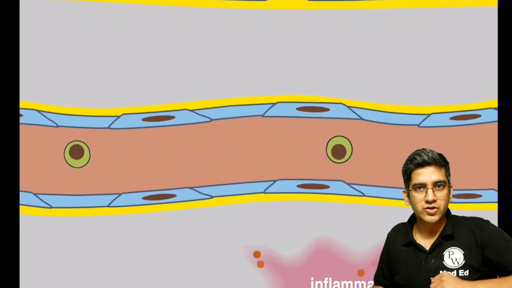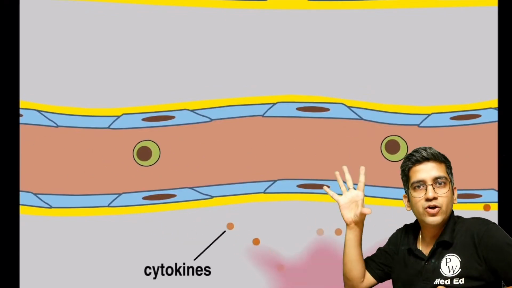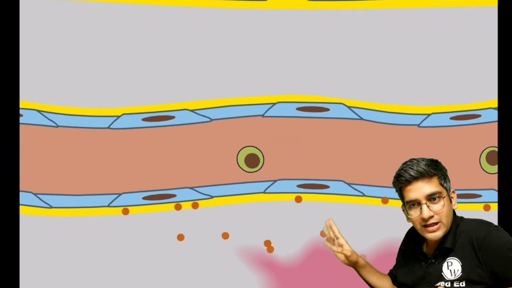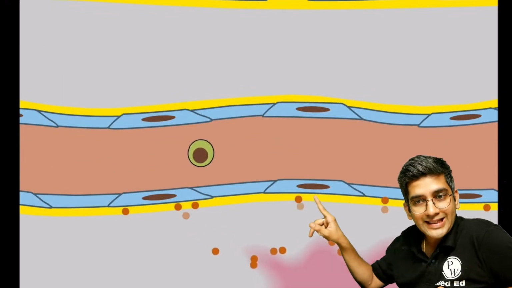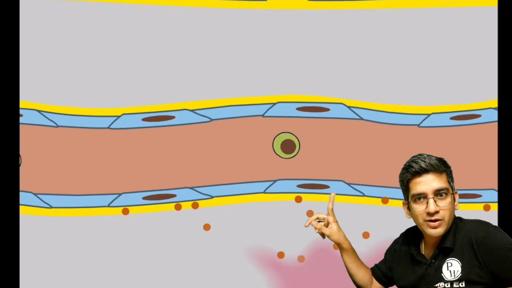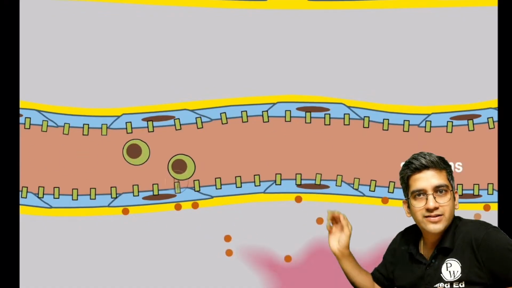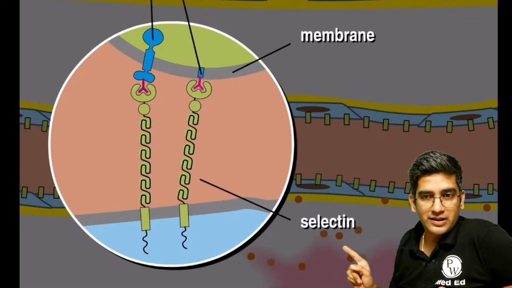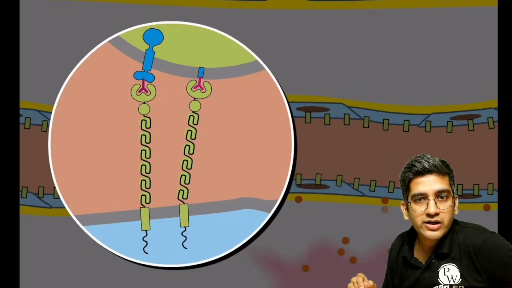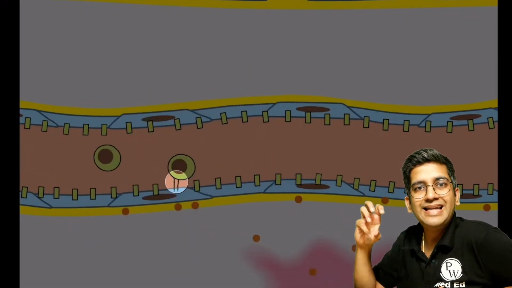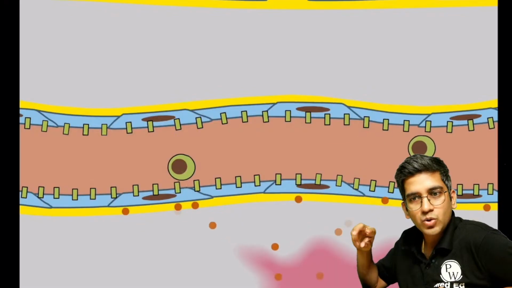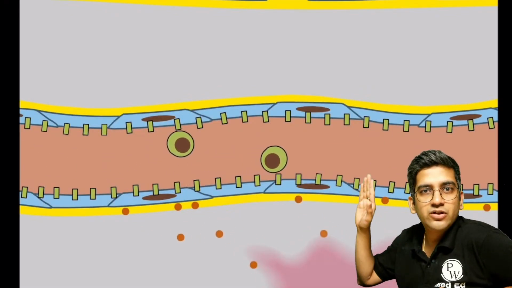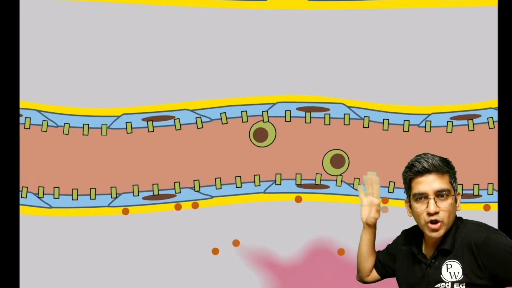So cells flow like this in a laminar flow because of the vasodilation. Margination brings them to the corner, and you'll have cytokines already from the inflammatory side. These cytokines, interleukin 1 and tumor necrosis factor, are the ones which elevate the selectin. Selectin is here, and on the membrane we have the sialyl Lewis X carbohydrate receptor that binds. This binding is a weak bond, so it rolls. The blood supply pushes them, and it goes to the site of the gap formation where it stops.